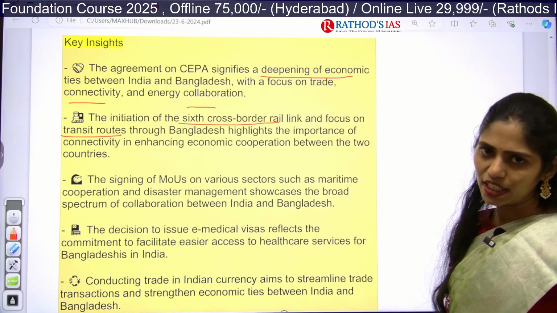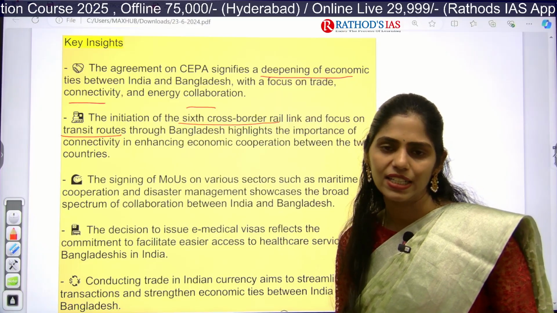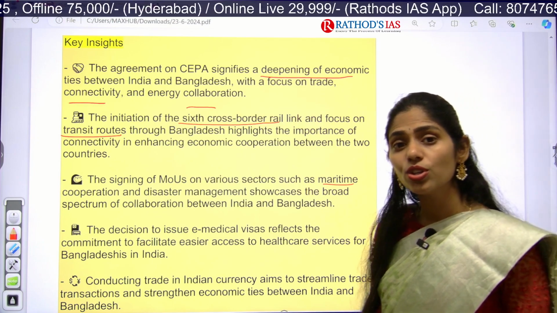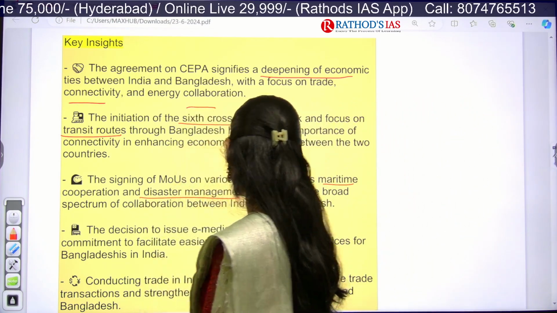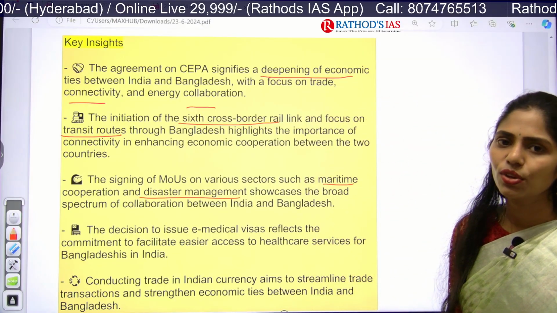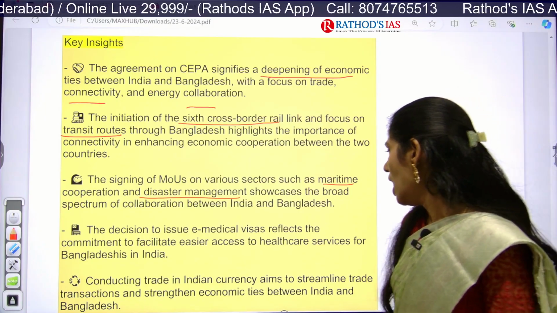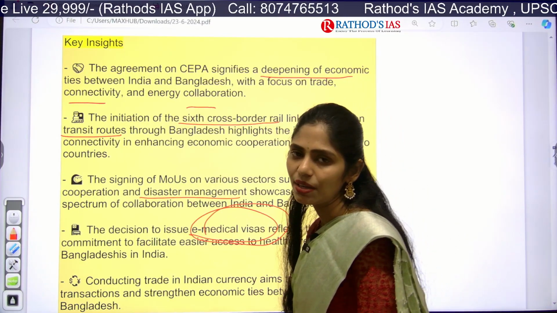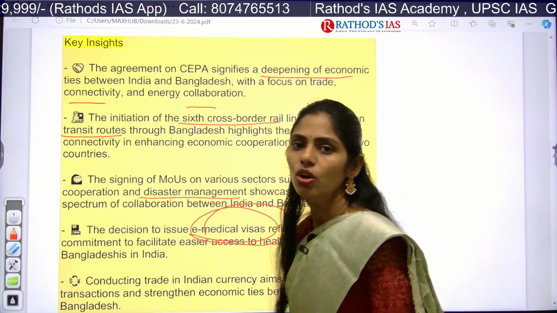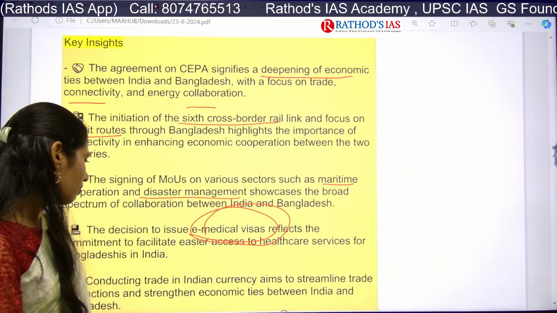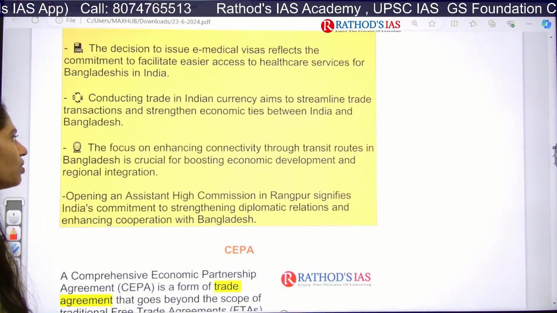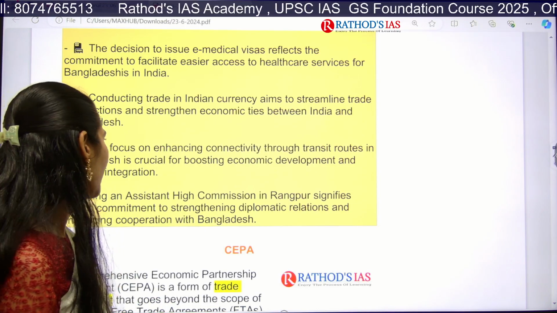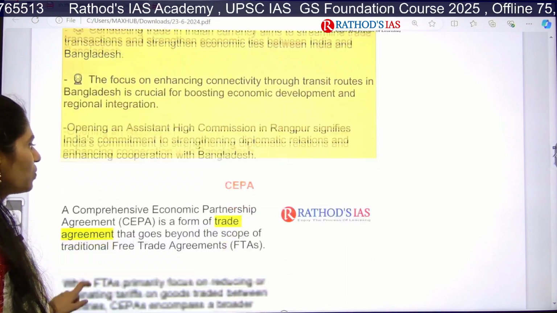And the two countries are also going to sign memorandums of understanding, that is, agreements on maritime cooperation, and we are also going to have agreements on disaster management; in these areas we are going to have collaboration soon. The next one is that we are also focusing on e-medical visas, so that we can provide healthcare services in India for the people who are in Bangladesh. And we even want to conduct trade in Indian currency, so that we can further strengthen ties between India and Bangladesh. Okay, so those are the things which are mainly said.